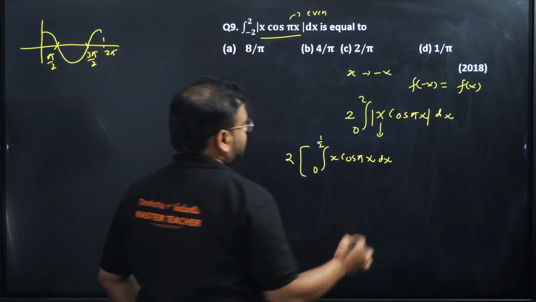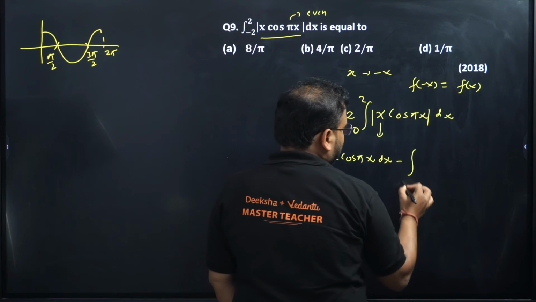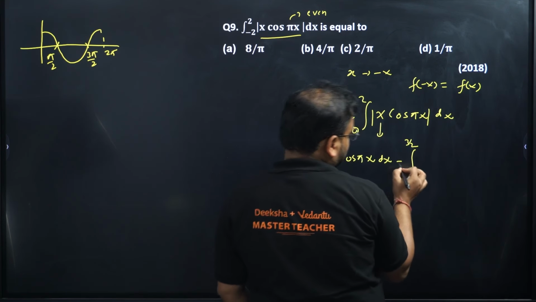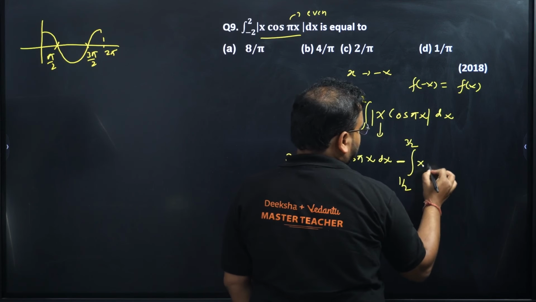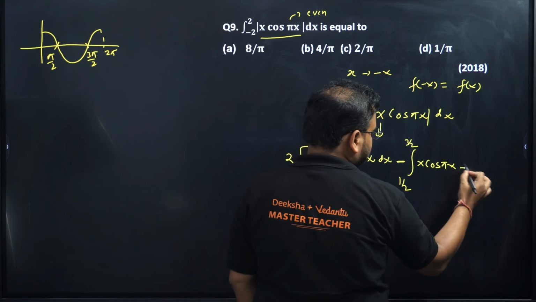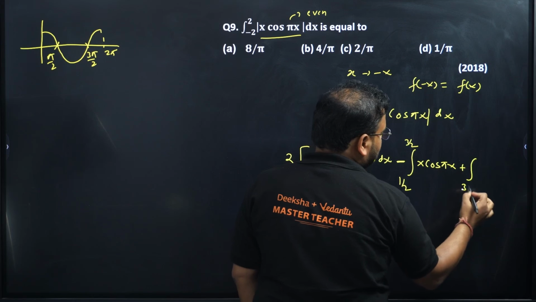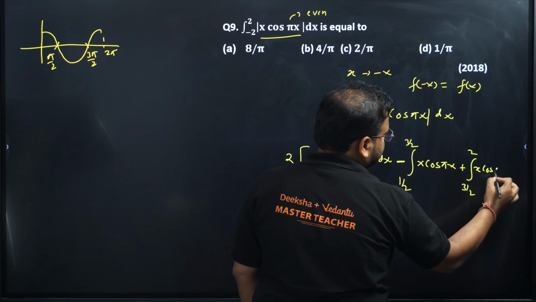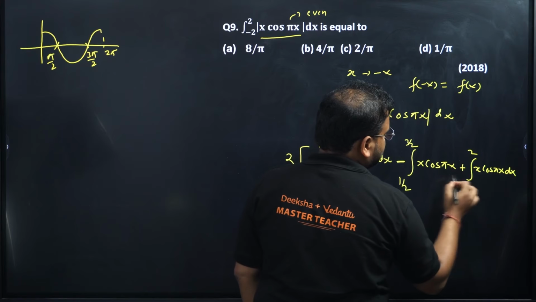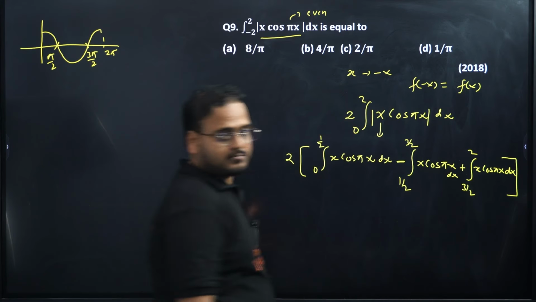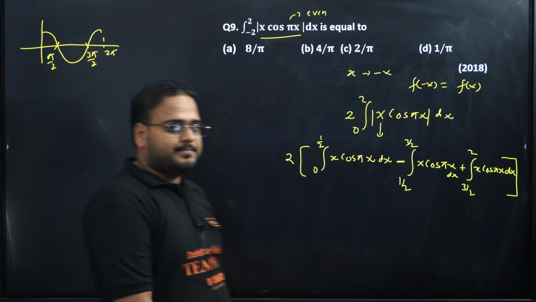So it will be negative. So we'll have a minus sign. From 1/2 to 3/2, this will be negative. So I have written here minus sign, x cos πx. And the last one, plus sign, again 3/2 to 2, x cos πx dx. This is also having dx over here. I hope this makes sense to all of you. Is it clear or not? So far it is clear.